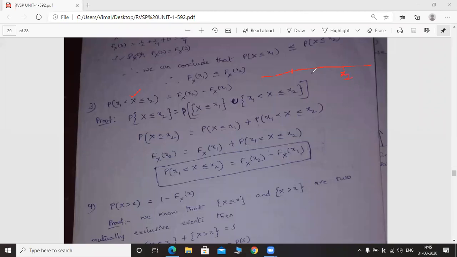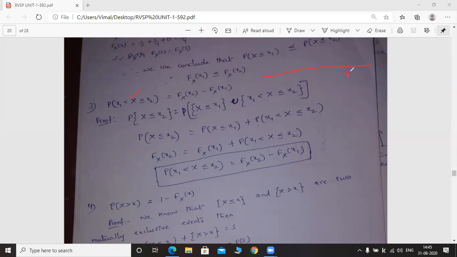So this is x2, this is x1. Okay, is it clear? Now divide this region into two separate regions.